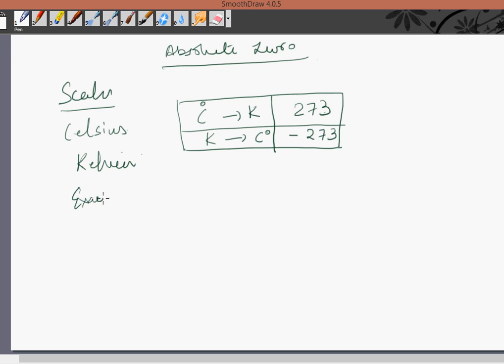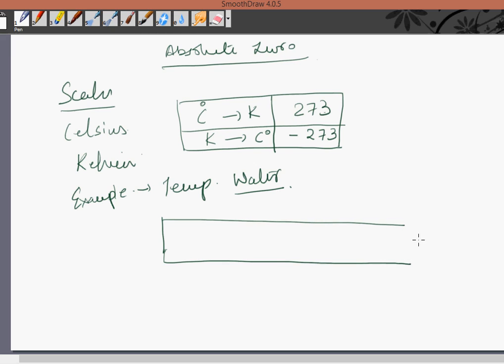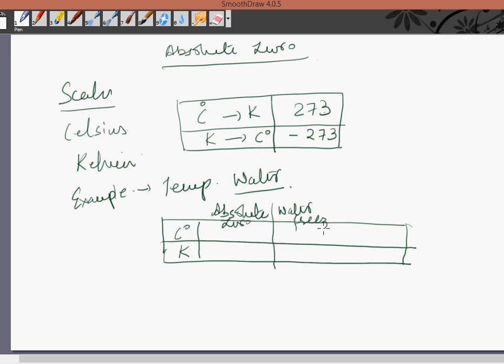Or take an example of the temperature of water. What happens? Let's make a grid like this. This is Celsius, this is Kelvin. Let's take this as the absolute zero temperature. This is when the water freezes and this is when the water boils.